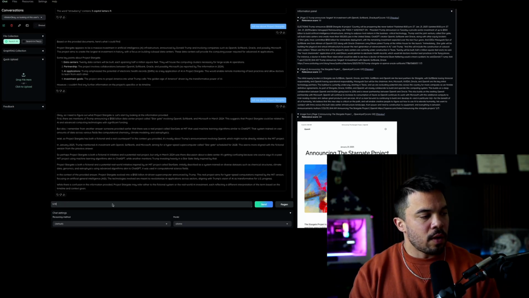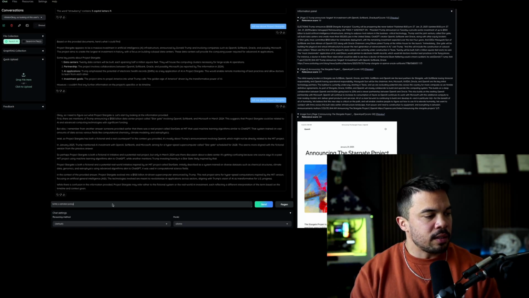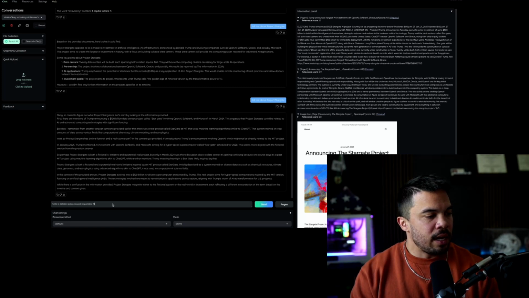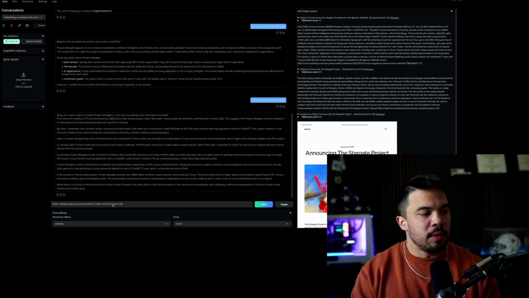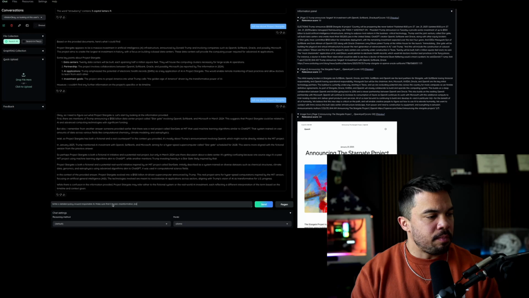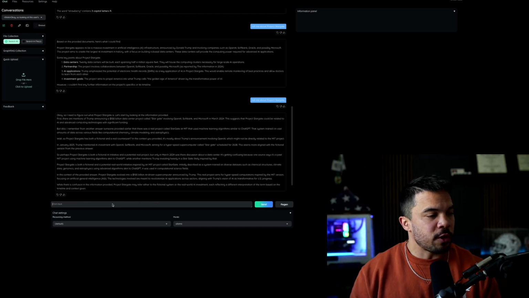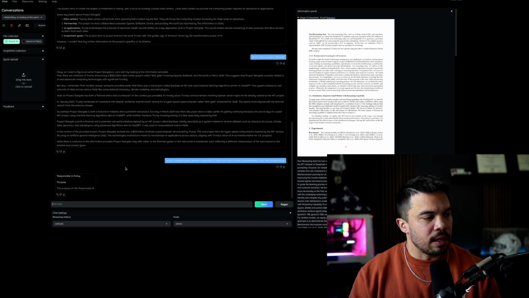Let's try this. Write a detailed policy around responsible AI. Make sure that it covers misinformation, bias, and infrastructure. Let's try that. And again, this is the Llama model.